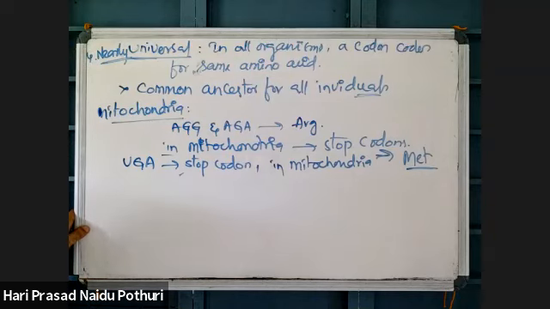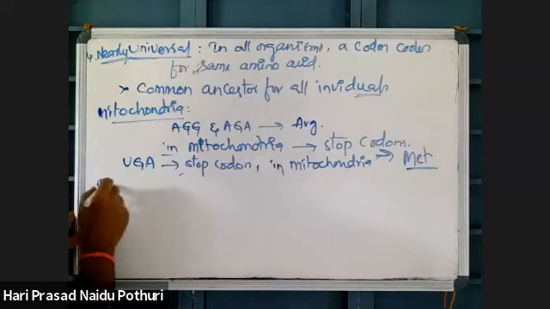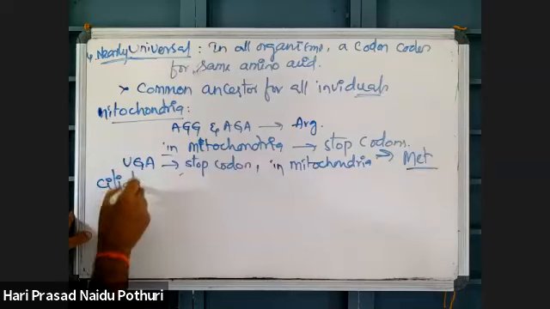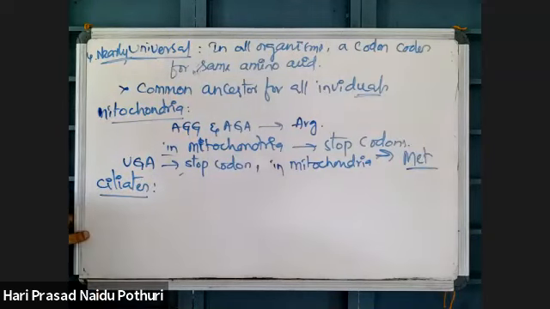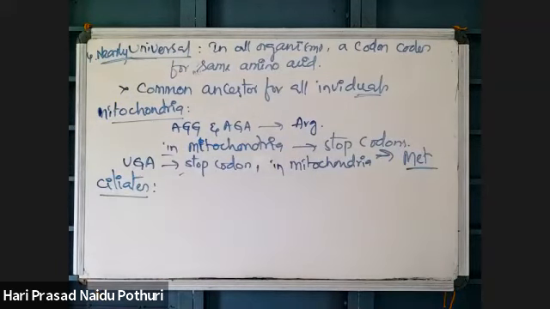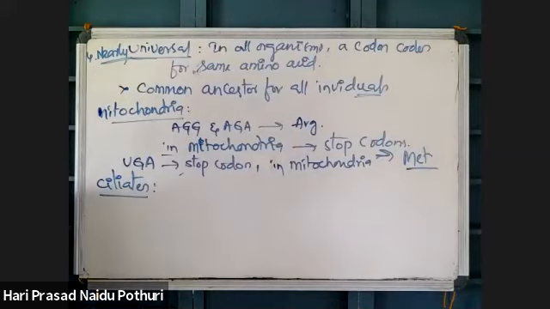And in ciliates. Ciliate means which kingdom they belong to? Stop means what? Termination codon. It is not coding for any amino acid. Stop codon means termination codon.